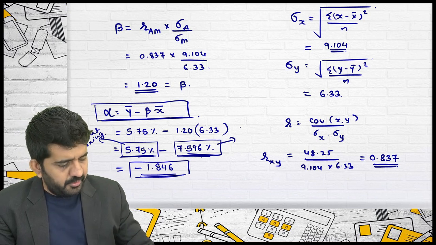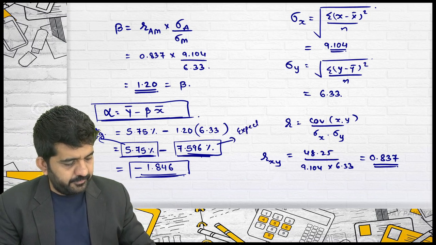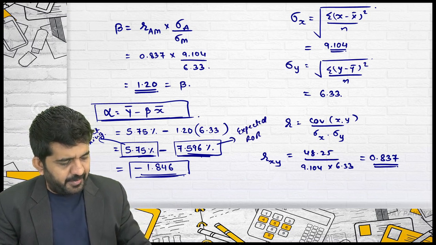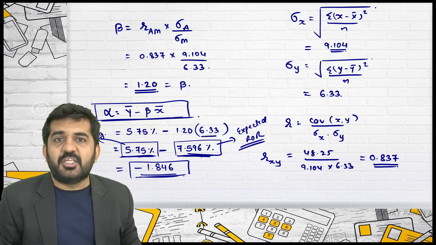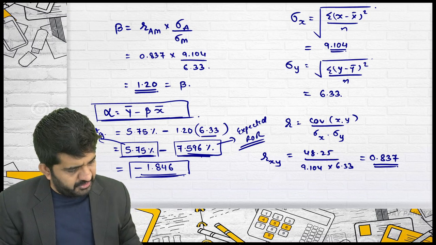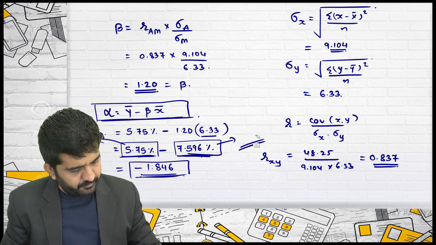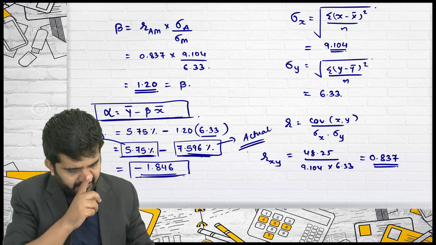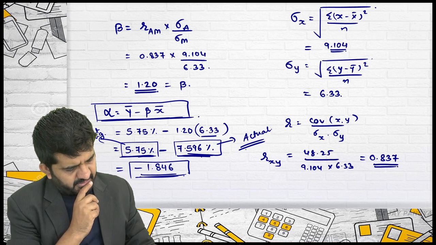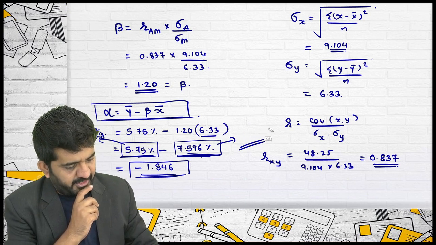This is not what we are earning. This is our expected rate of return in some manner. How? What you are earning, 6.33, no, it is actual rate of return. Sorry. Expected minus market. No, then. This is actual, expected. No, this is expected because it is multiplied with risk.